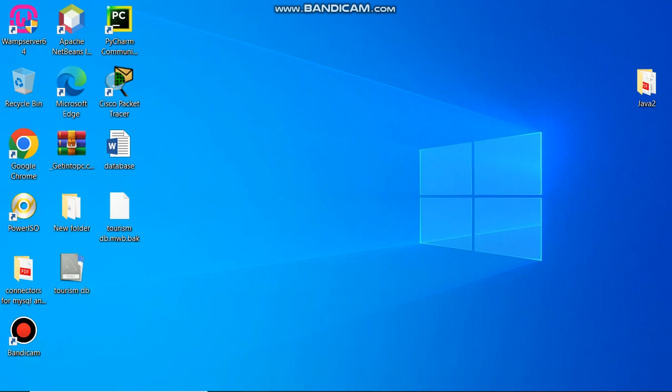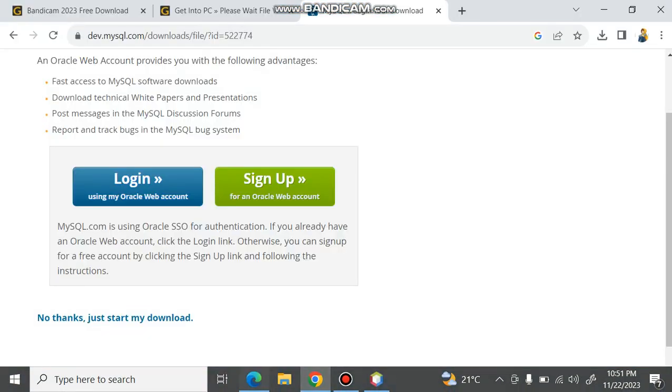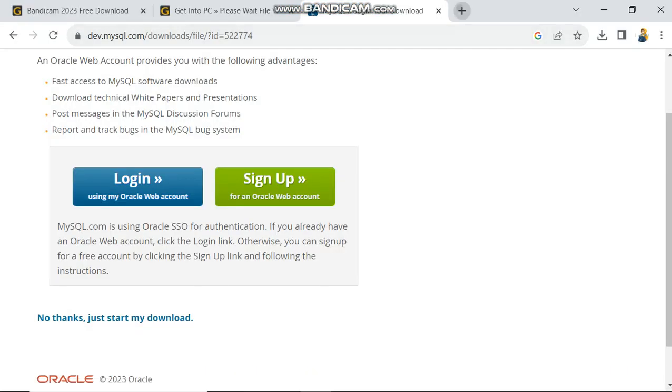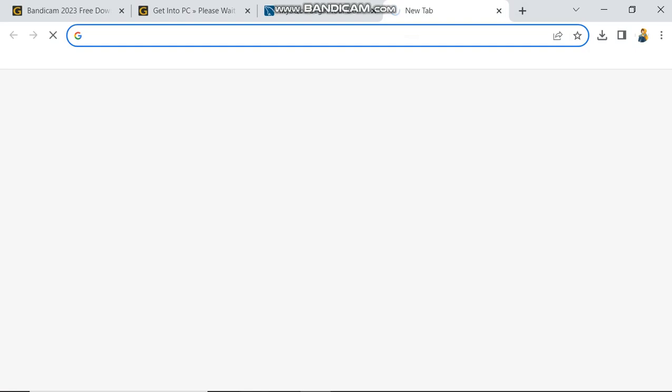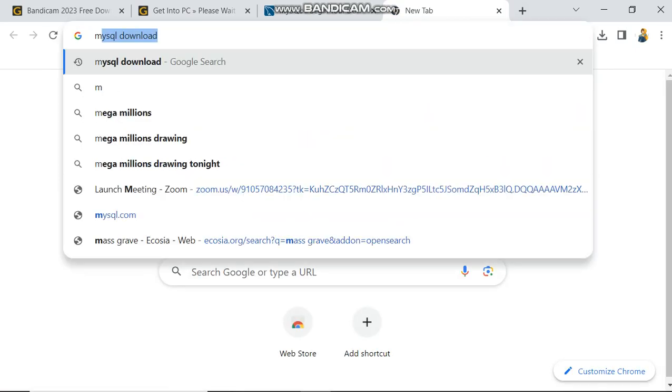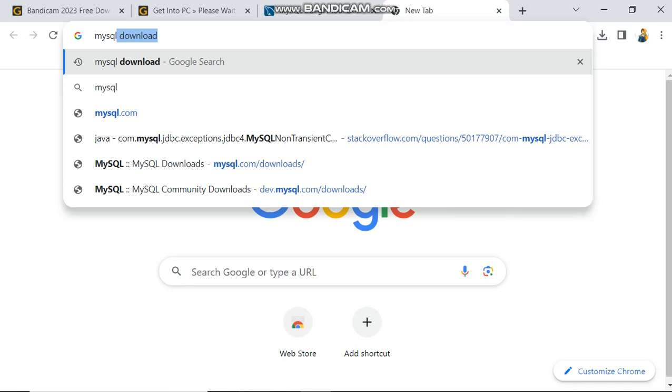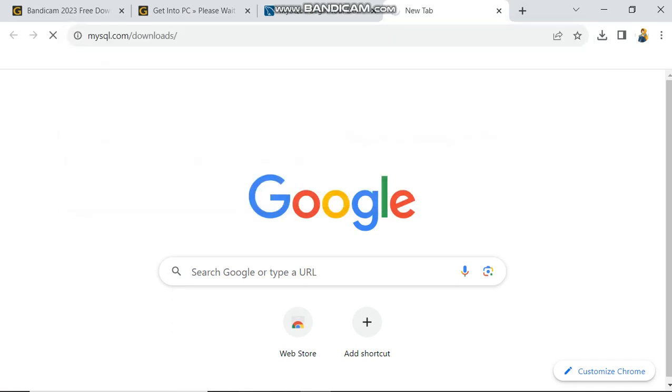I'm going to take you through how to connect a JDBC connector to your NetBeans. So you shall go to Chrome, then I will just add a new tab here so that I can search. Then search for MySQL. So you can go for MySQL downloads.